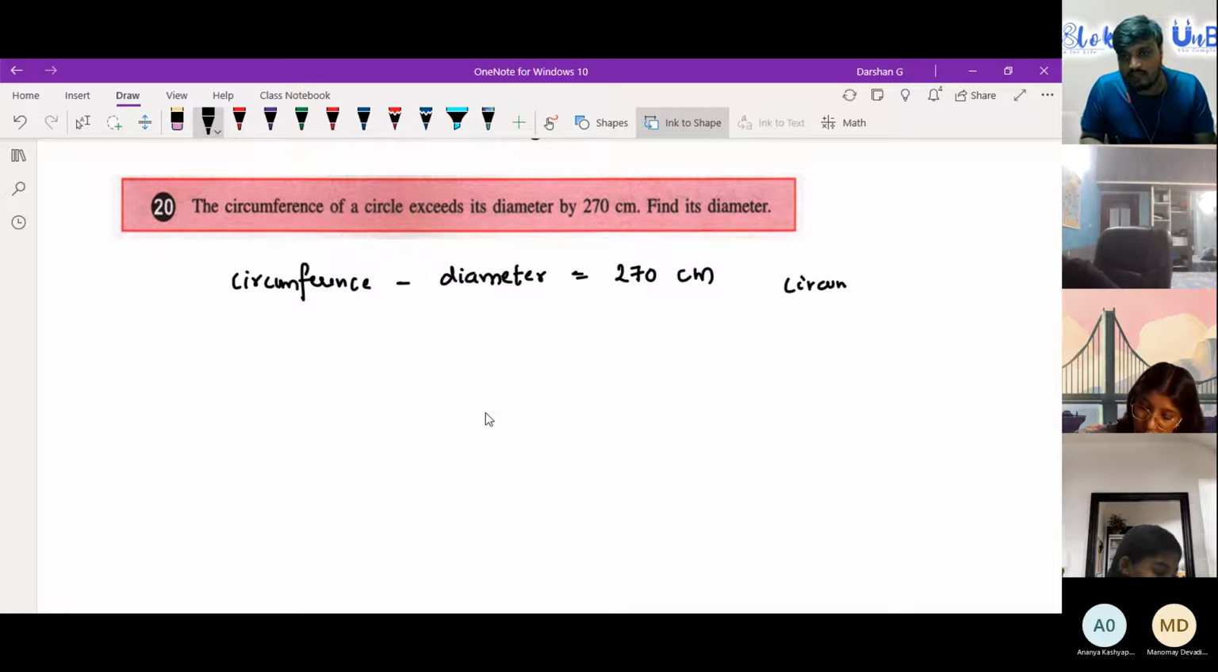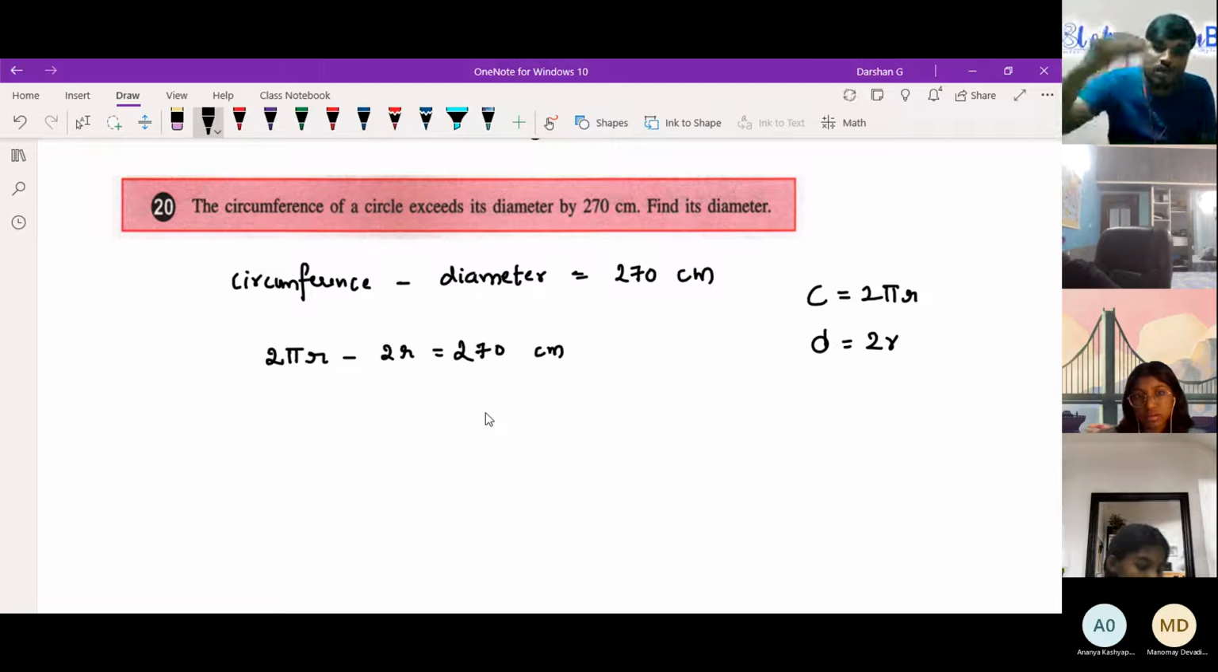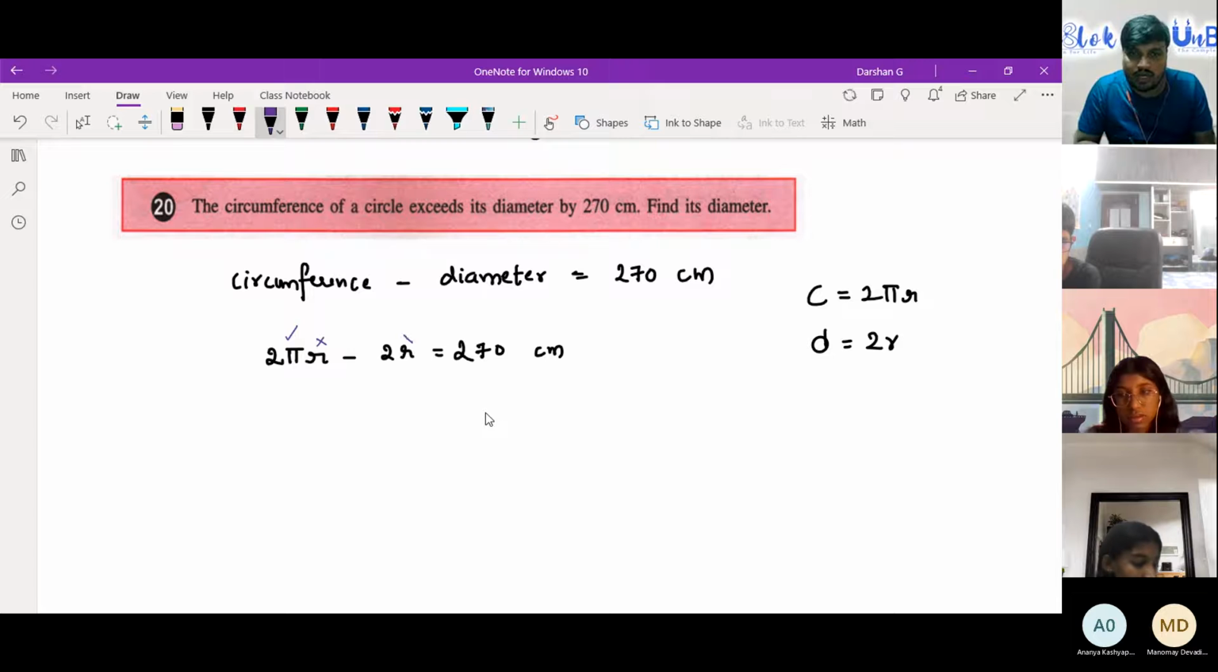So I know what circumference is. I'll write circumference as C. It is equal to 2 pi r. I know what diameter is, that is 2r. So when I put it here, it's more of a calculation thing. So 2 pi r minus 2r equals 270 centimeter. Next thing I have to check is how many things do I know and how many things I don't know. Do I know pi? Yes. Do I know r? No, I don't know r. So there is only one unknown. So I can easily find it out, right?